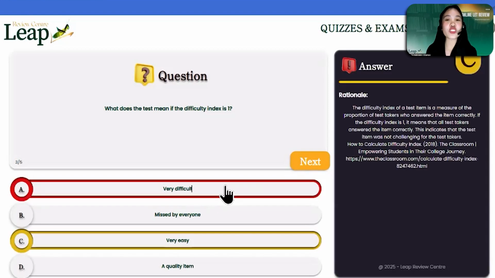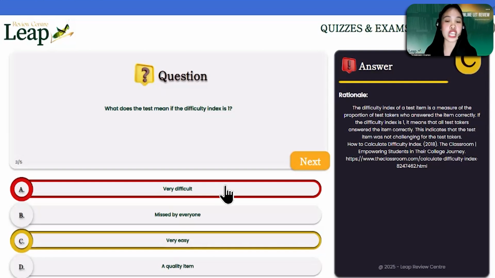It's letter C actually. It's a very easy item. So when we talk about difficulty index of items, we're pertaining to the ratio of the students who got the correct answer over the number of students who took the test. For example, if we have 10 students who answered item number 1, but only 5 of them got the correct answer, the difficulty index can be like this: 5 over 10, or in decimal form, 0.5, or in percentage form, that's 50%.